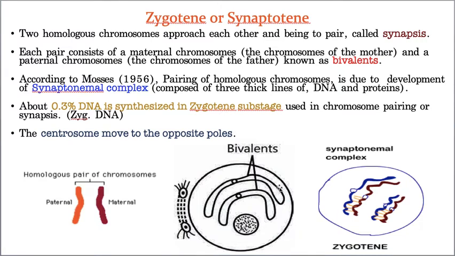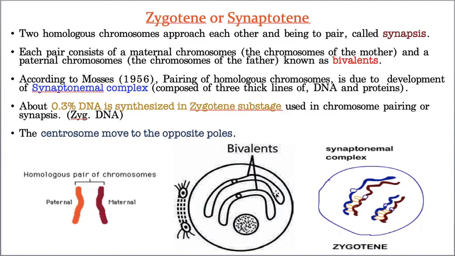This is a paternal chromosome and this is a maternal chromosome. Now, how many chromosomes are there in our cell? 46. Now these 46 converted into bivalents. How many bivalents will there be? 23 bivalents. So easy. So 23 bivalents are formed in zygotene. The number of chromosomes always differs from one species to another, so I'm talking about human beings. In human beings, 23 bivalents will be produced.